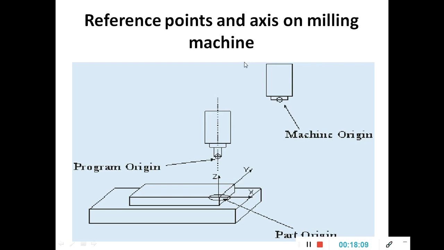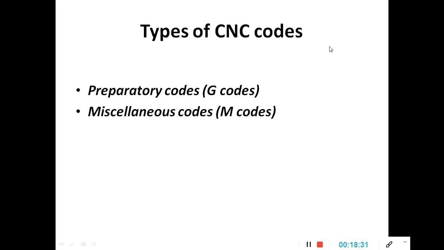Reference points for the milling machine. For the milling machine, the middle of the spindle, the intersection point of the spindle, is nothing but the machine origin. The milling cutter end is the program origin, and any one edge point of the workpiece is known as the part origin. Now coming to the types of CNC codes.